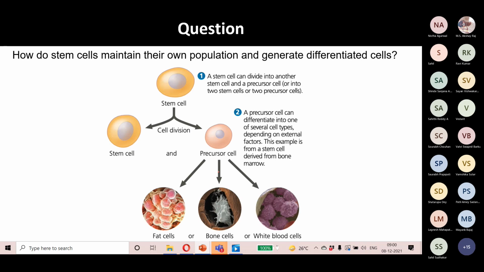So how does a stem cell replicate? The stem cell divides into a stem cell and a precursor cell. So it mainly divides into two types of cells. When it divides into a stem cell, this is how it maintains its own population. And when it divides into the precursor cell, it forms a differentiated cell. This precursor cell can differentiate into several cell types depending on external factors. It can differentiate into a fat cell, bone cells, or white blood cells, depending on the growth signaling factors that it receives.